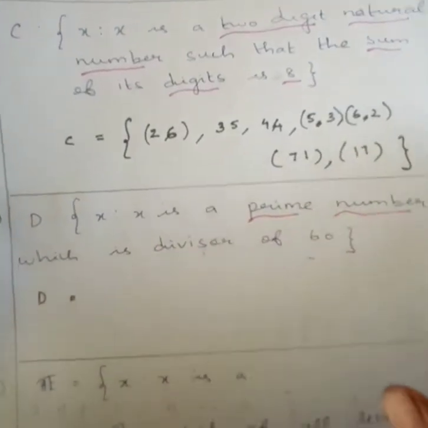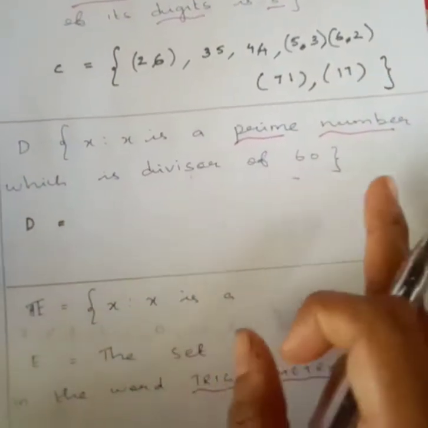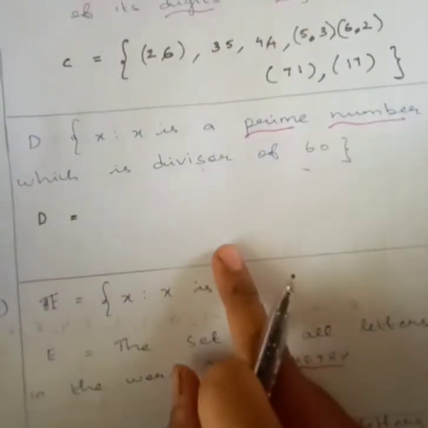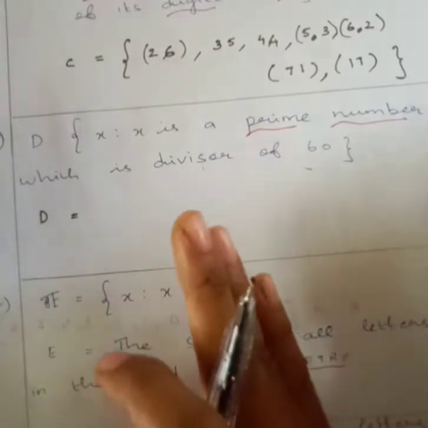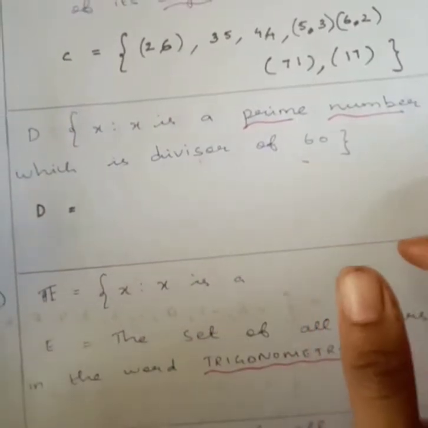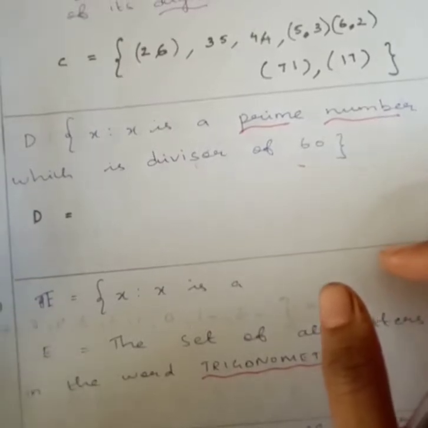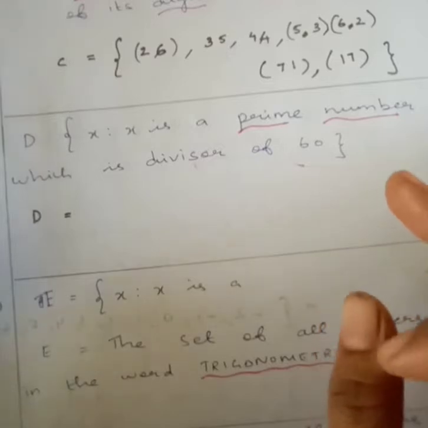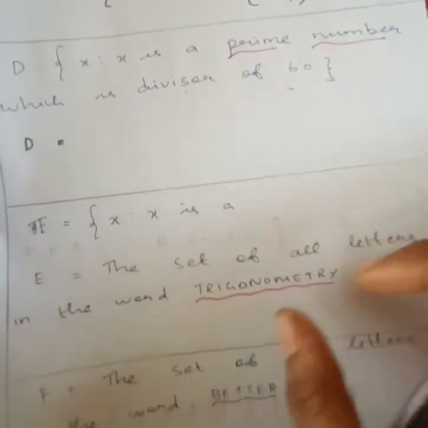The next question. X is a prime number which is a divisor of 60. You can try this. You should write X is a prime number which is a divisor of 60. You all know what is a prime number? It should have only 1 and itself as its factors, right? 1 and itself. Next one.